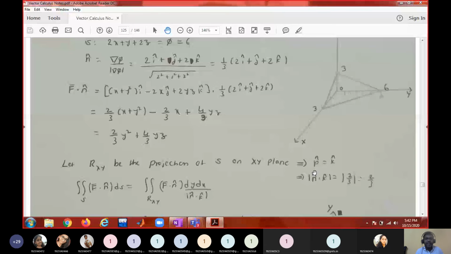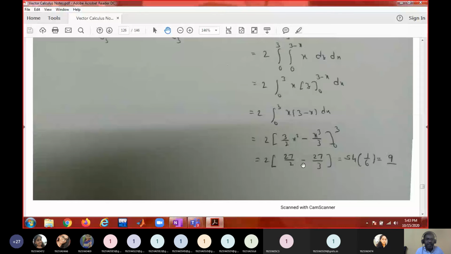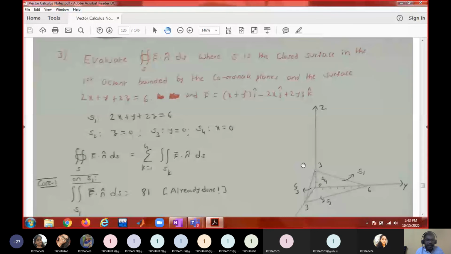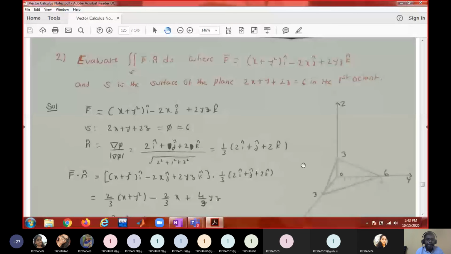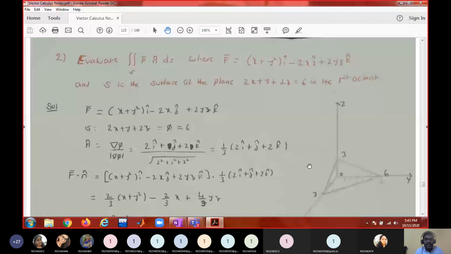If the curve is a closed curve, we have a theorem called Green's theorem. Similarly, if a surface is a closed surface, we have a theorem called Gauss divergence theorem. Where did I mention that? No, here. I think here.